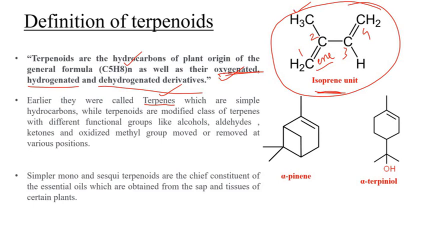Now these simpler mono and sesquiterpenoids are the chief constituents of essential oils, which are obtained from the sap and tissues of certain plants, which I've already told you. So here there's an example. And in the next slides, I'll show you how to find the isoprene units in a given molecule.